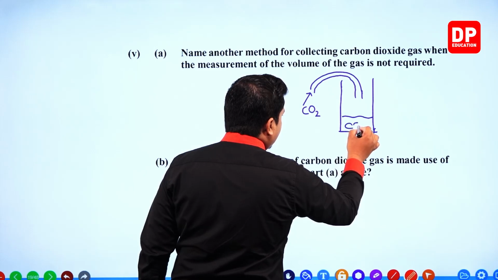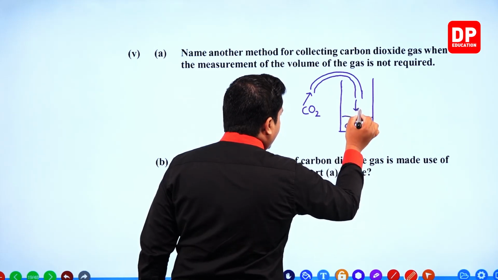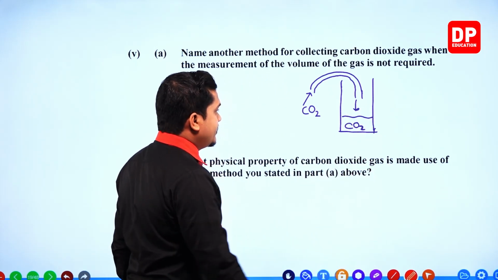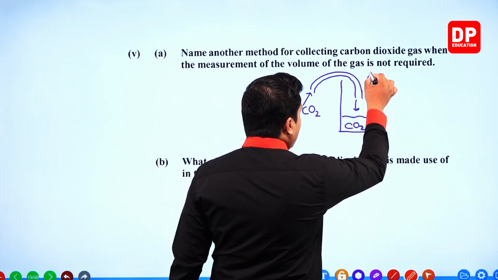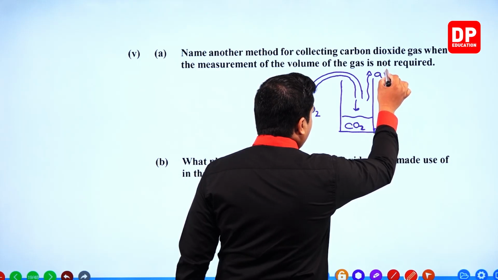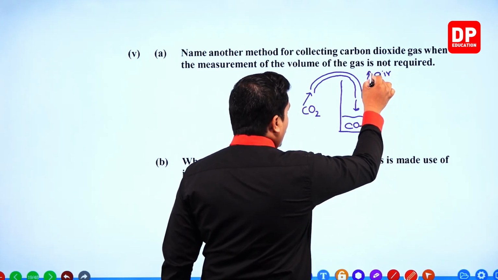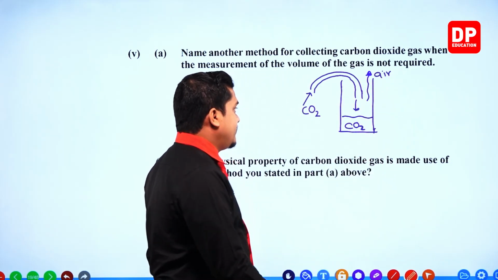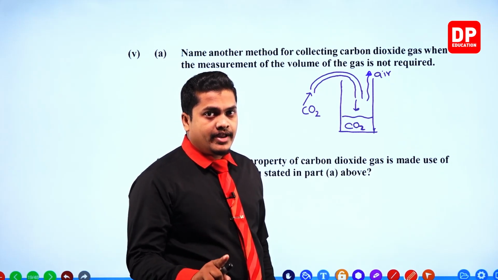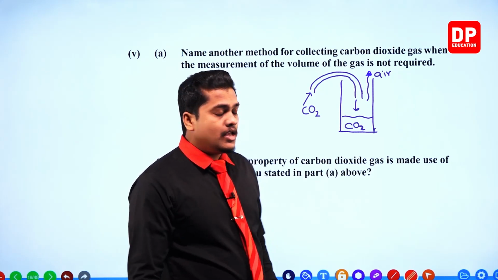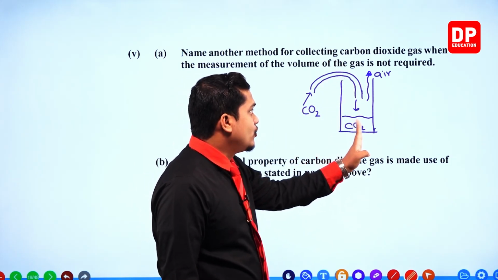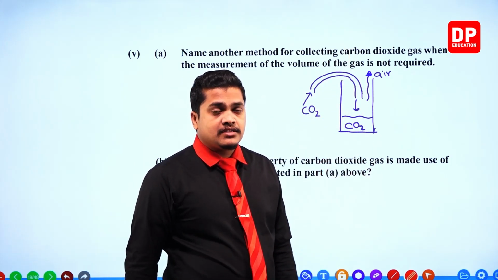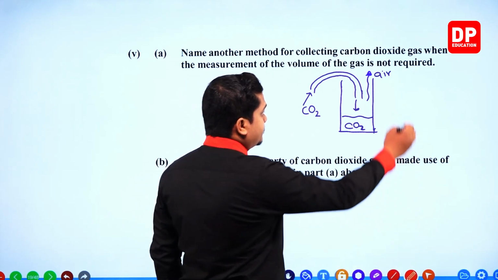Because carbon dioxide is heavier than normal air, the air will come out of the vessel. So carbon dioxide will settle down at the bottom of a container and normal air will be displaced out. Okay.